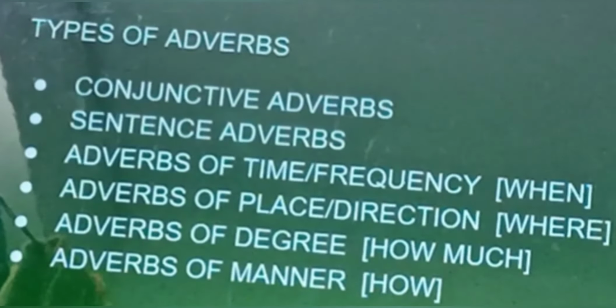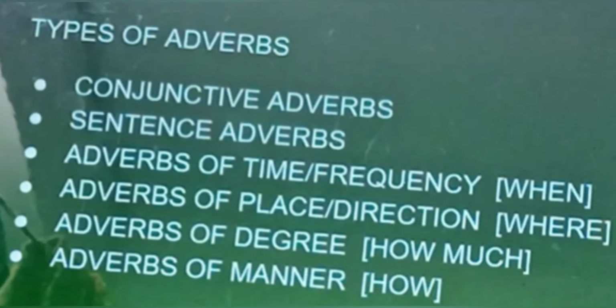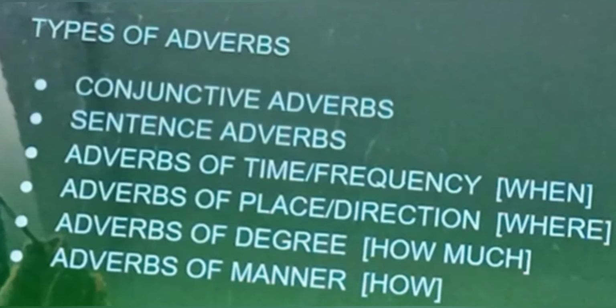Examples for adverbs of manner: neatly, quickly, slowly, loudly, etc.